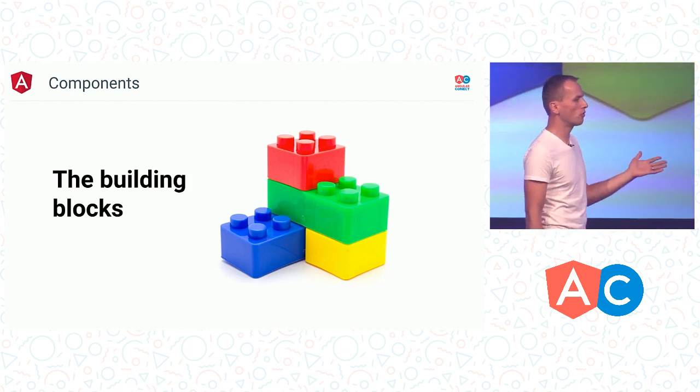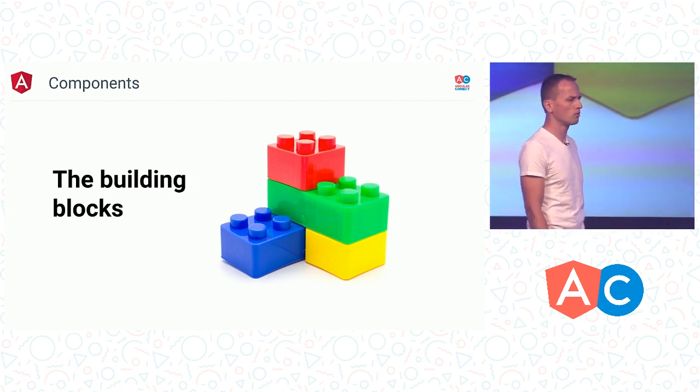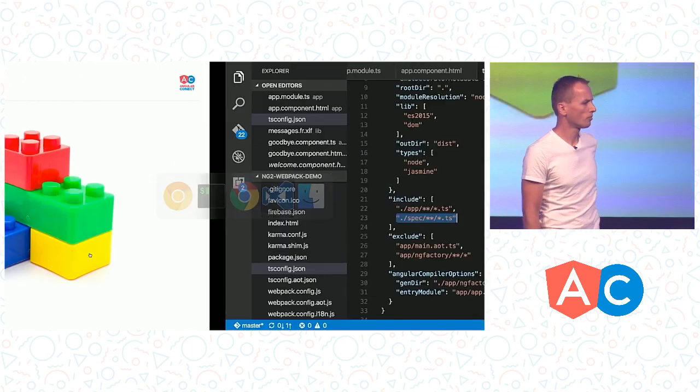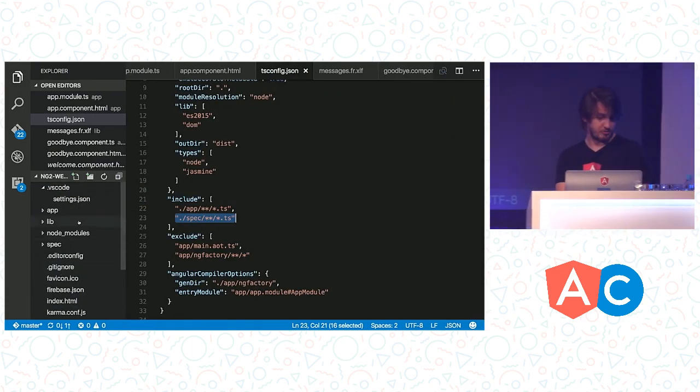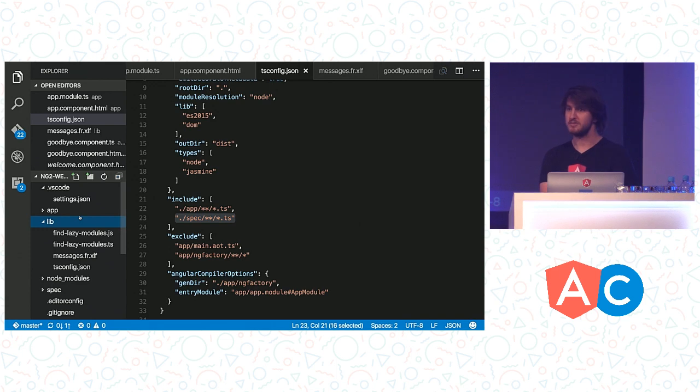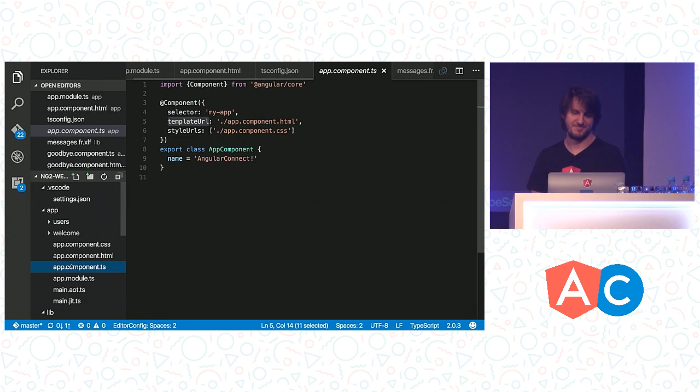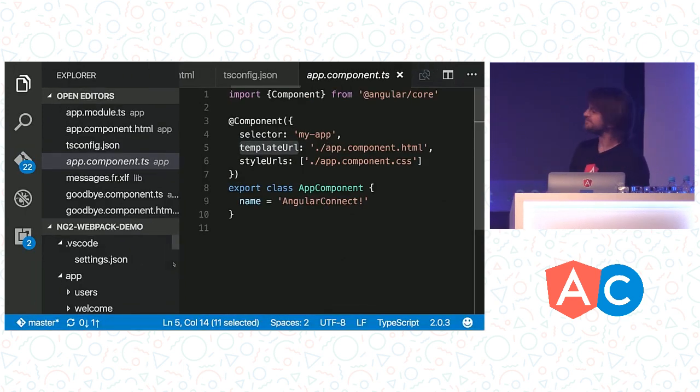So Rob, do you want to show us some overview of Angular components and what they look like? Sure. So who in here has written an Angular 2 component so far? Most of you? Good. I see two hands. Maybe I should ask who hasn't written an Angular 2 component yet? Would that be easier? A few of you. Well, this will be really exciting for like five of you, and then the rest of you can hang out for a few minutes. So this is a basic Angular 2 component.